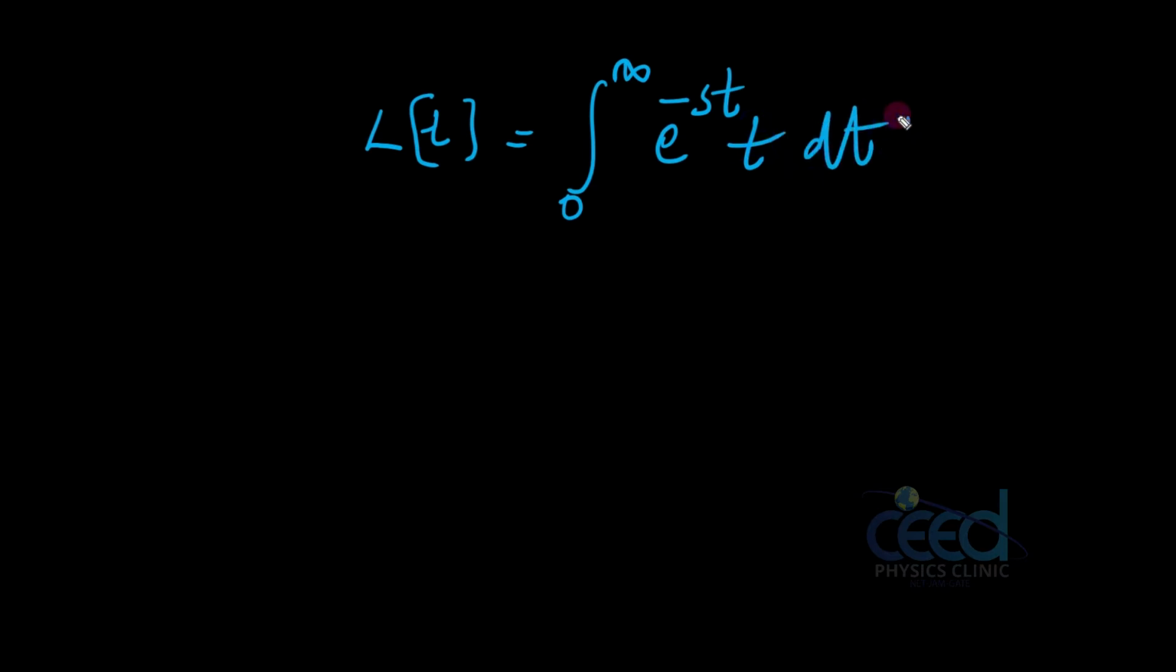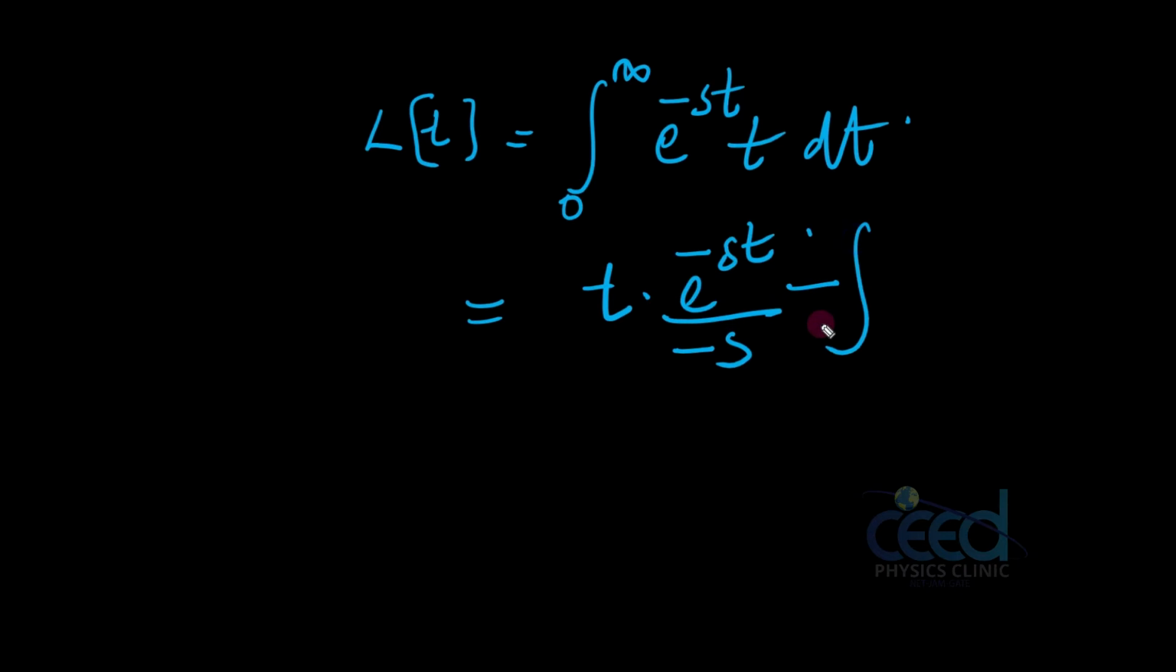Now we can integrate this by parts. So first function into integral of second, that is e raised to minus st divided by minus s, minus integral of first.